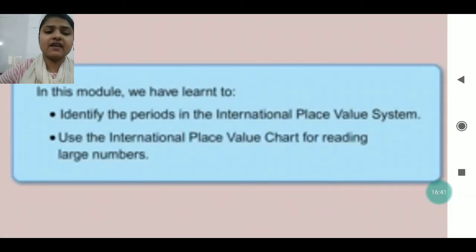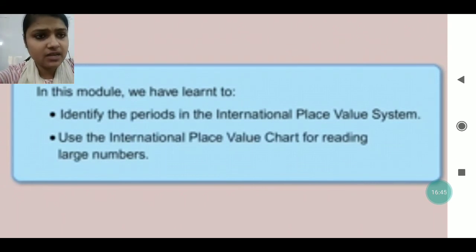In this module, we have learned how to identify the periods in the international place value chart as well as the Indian place value chart, and to use the international place value chart for reading a large number. When we have very large numbers, we generally use the international place value chart.